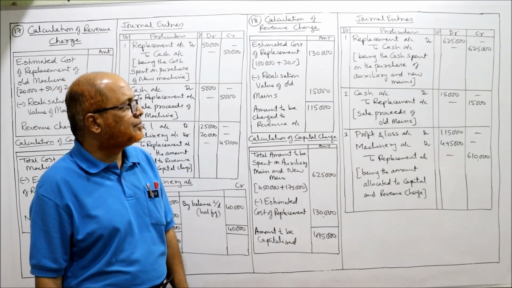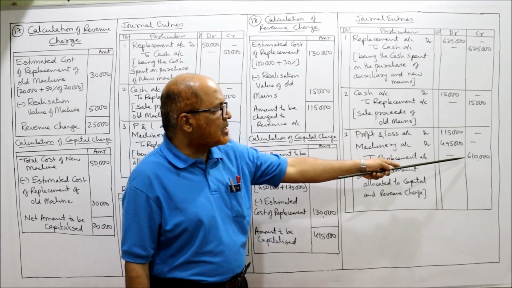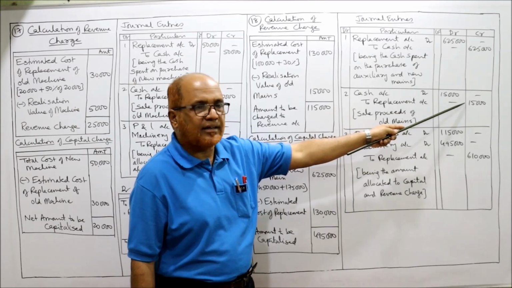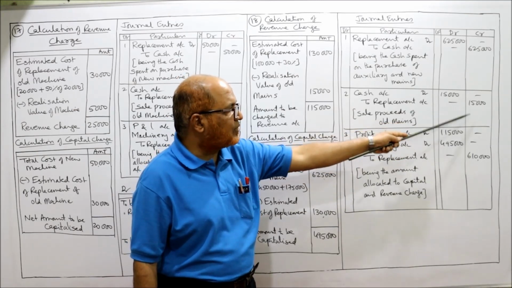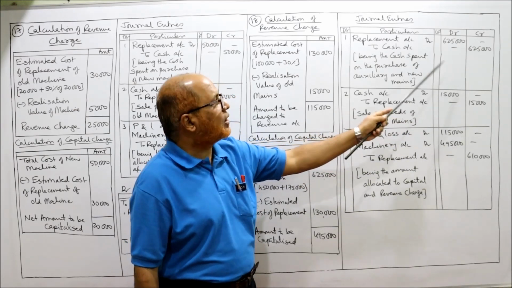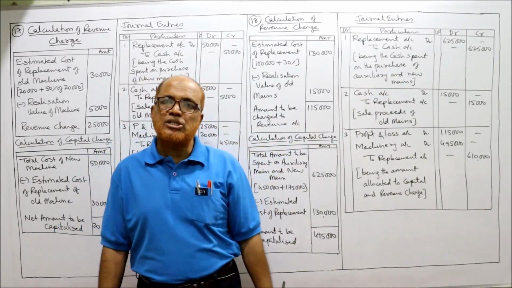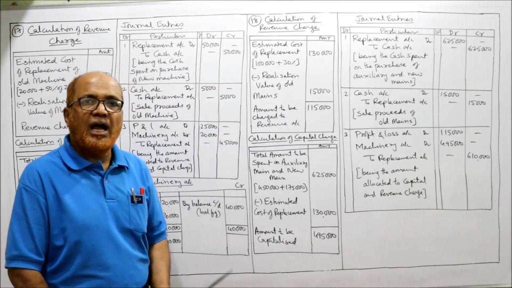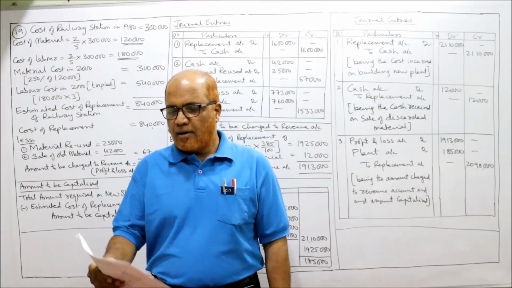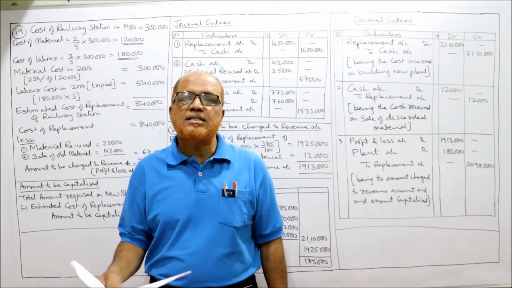6,10,000. That's all. So 6,10,000 credited. Here 15,000 credited. Add up 6,10,000 plus 15,000, 6,25,000. The replacement account is debited by 6,25,000. That's all. So this is the end of problem number 18. Now we'll start the next problem, 19th one.